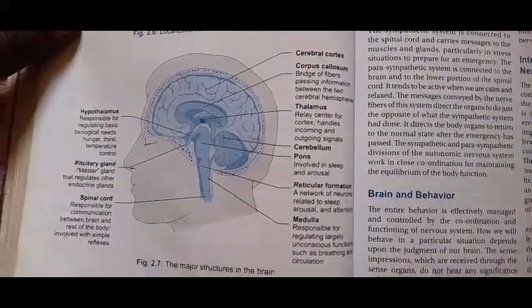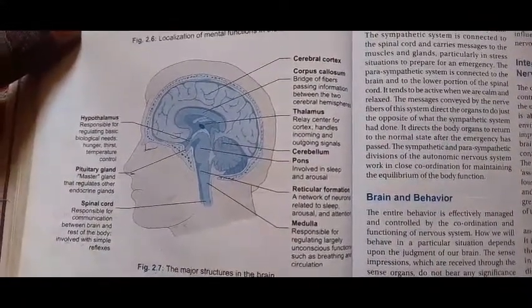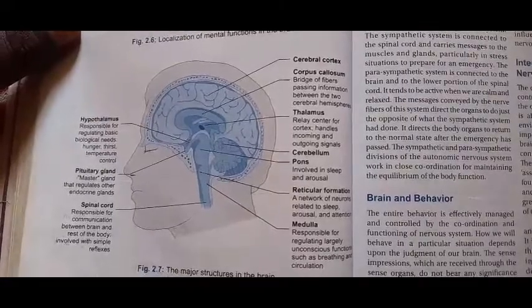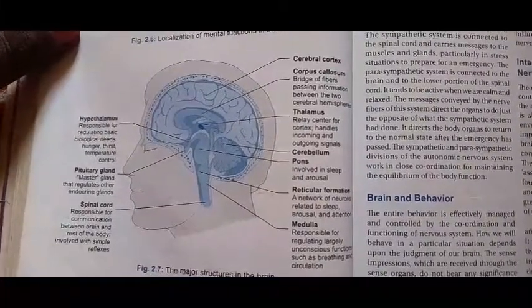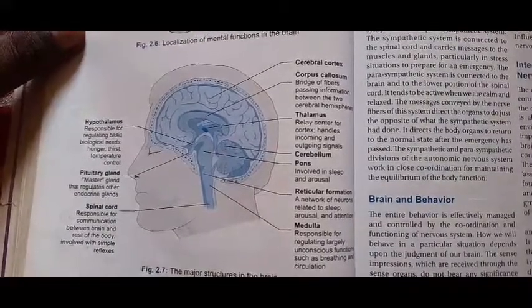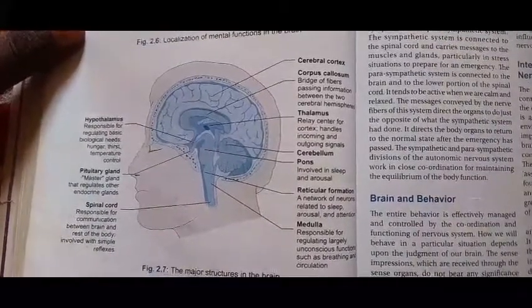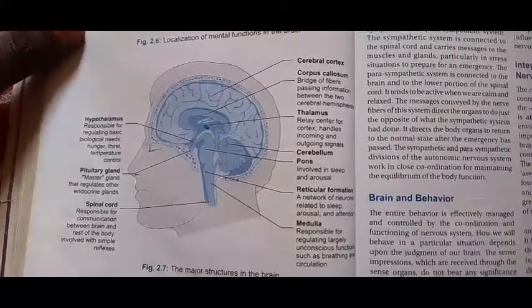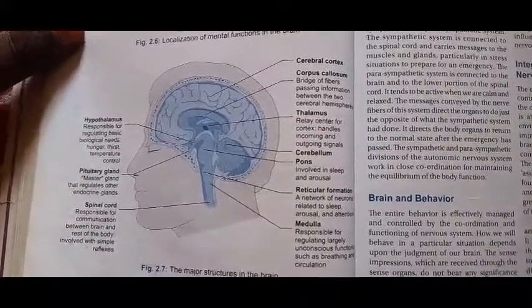Next is the thalamus. The thalamus is the relay center for the cerebral cortex. It handles all the incoming and outgoing signals. Whatever the motor and sensory activity, they all are controlled by the thalamus.